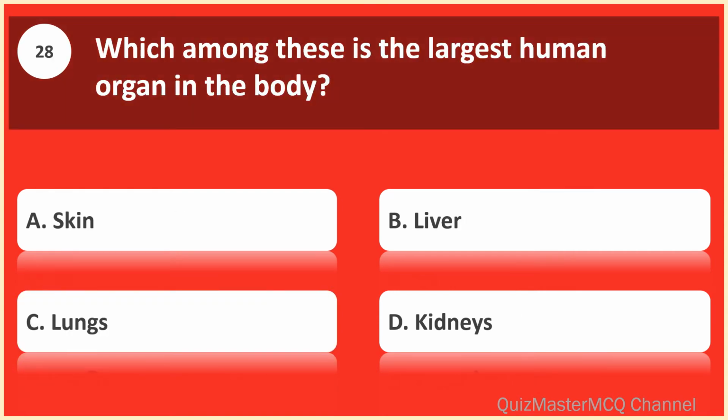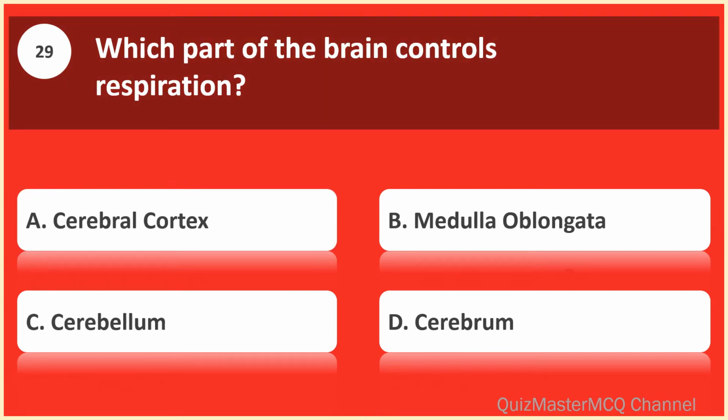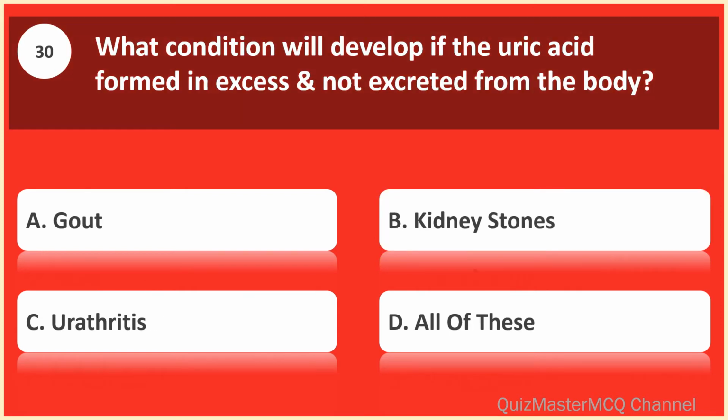Which among these is the largest human organ in the body? Skin. Which part of the brain controls respiration? Medulla oblongata. What condition will develop if the uric acid formed in excess and not excreted from the body? All of these.